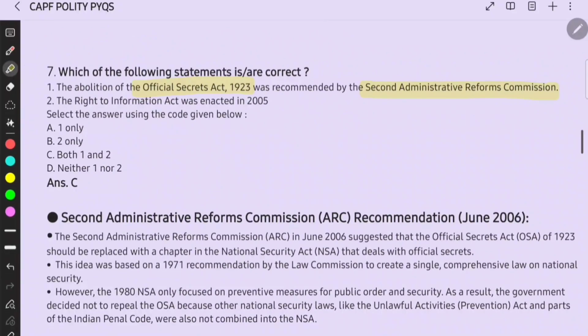Then about this question, the Right to Information Act was enacted in 2005.